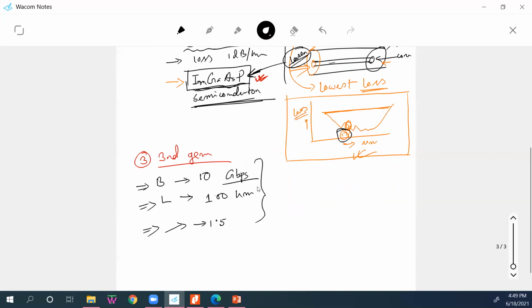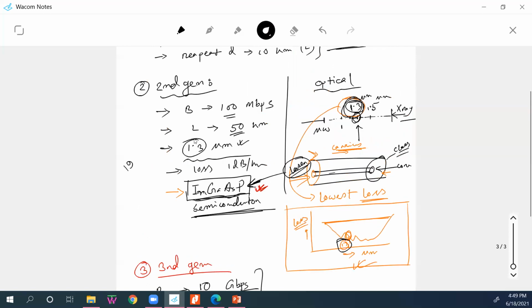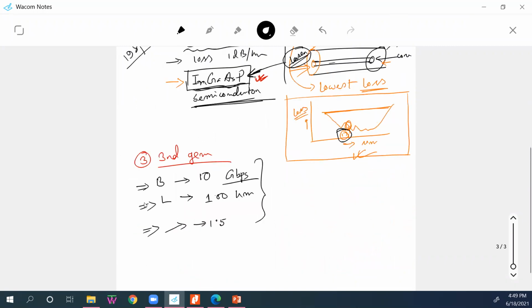So let me give you some dates. This happened around 1981. And let's see in the book when this happened. Like 1985. Okay, so the third generation came around 1985, around this time.